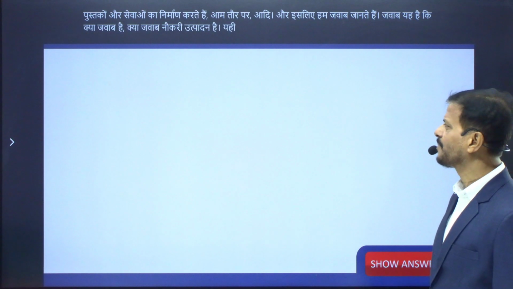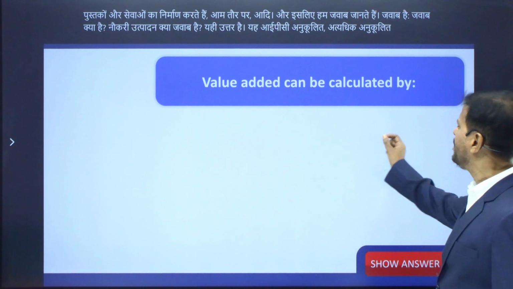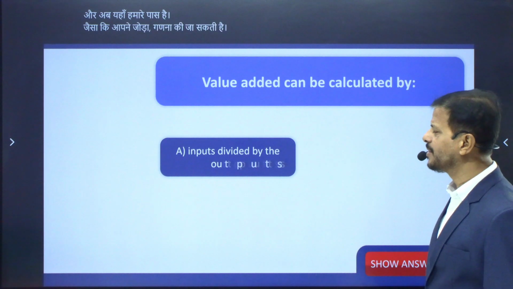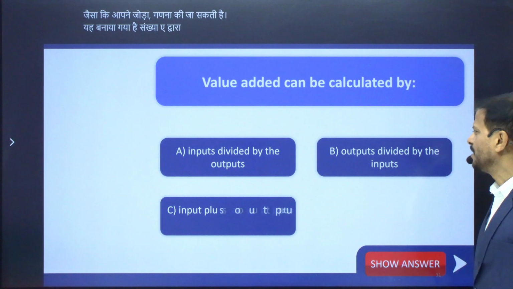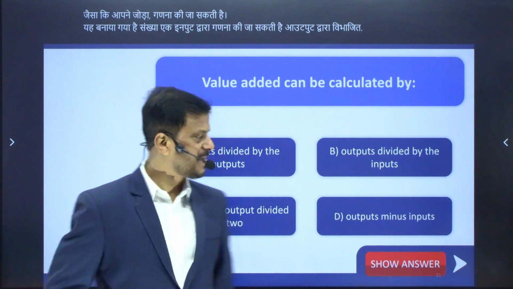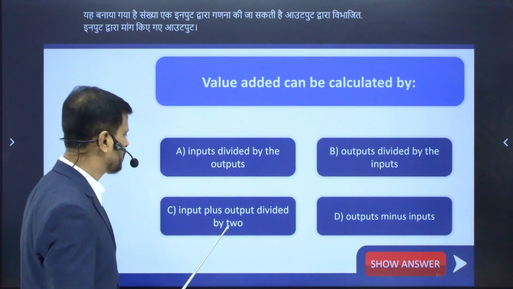And now here we have: value added can be calculated by number A, inputs divided by the output. Outputs divided by the inputs. And the next one, inputs plus output divided by 2.